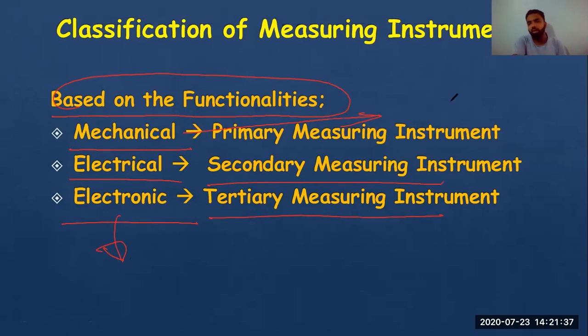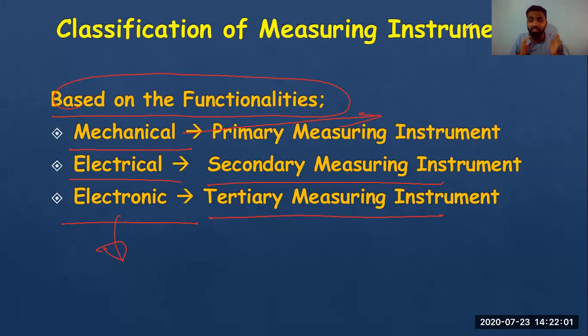Can anyone tell me why you prefer electronic over electrical? Why would you prefer an electronic instrument over an electrical instrument? Anyone? These are all very silly answers.